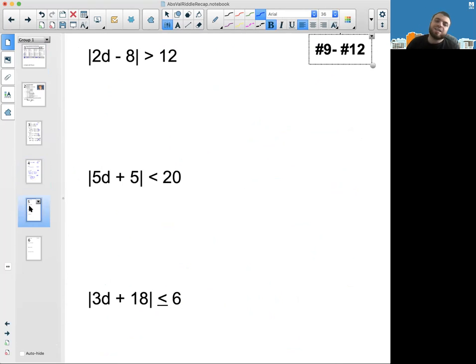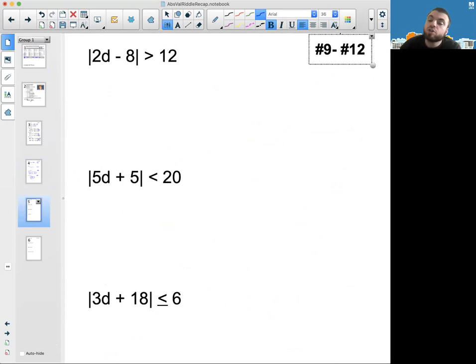All right, moving on, 9 through 12. So again, the bars are alone. The same concept that we just talked about applies. It's just going to be a little bit more complicated to solve the absolute value due to the fact that we have a little bit more work to do inside of the bars, but not a big deal. So again, the bars are alone.